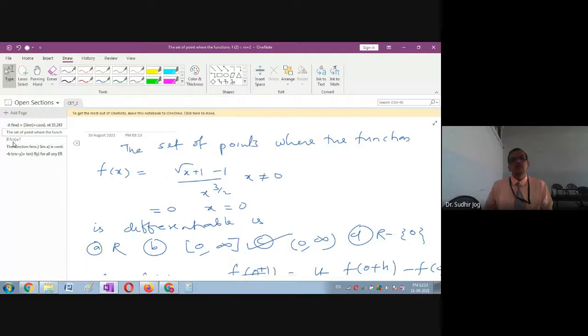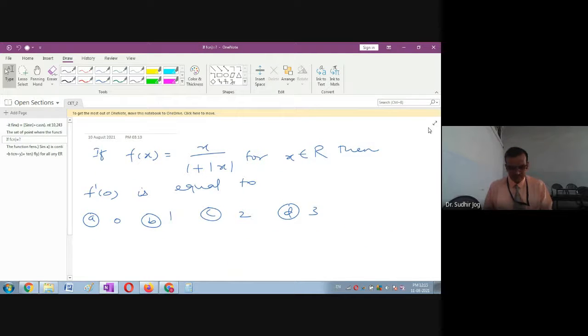Closed interval is not possible, and R is also not possible. R minus 0 is also not possible, because on the minus side there will also be a problem, because there is an x raised to 3 by 2 term in the denominator. So please note that the other options are also not correct. The negative option is not to be considered, because it is minus 3 by 2, it becomes complex, hence it is discarded. Next problem.